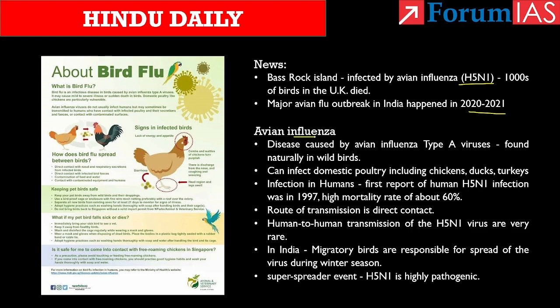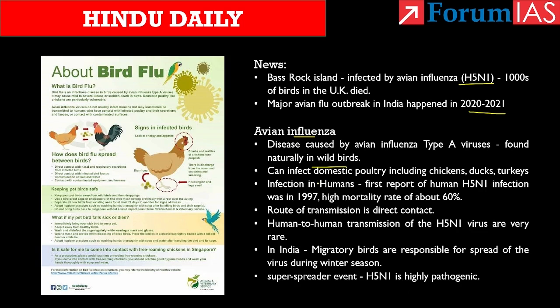See, bird flu or avian influenza is a disease caused by avian influenza type A viruses. These avian influenza type A viruses are found naturally in wild birds. And the virus we are talking about can infect domestic poultry including chickens, ducks, turkeys. And there have been reports of H5N1 infections among pigs, cats and even tigers in Thailand zoos. If we take infections in humans, there have been reports of avian and swine influenza infections in humans including H1N1, H1N2 as well as H5N1.